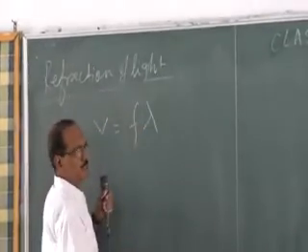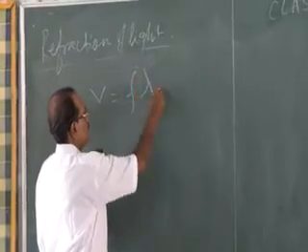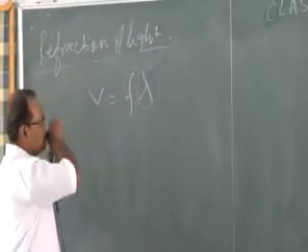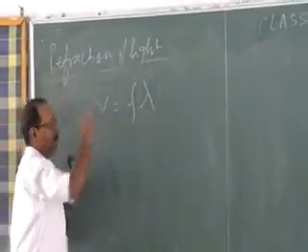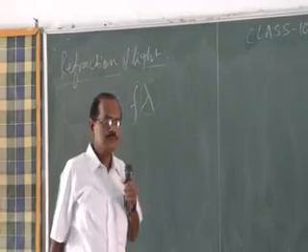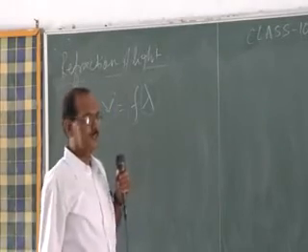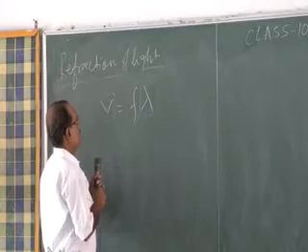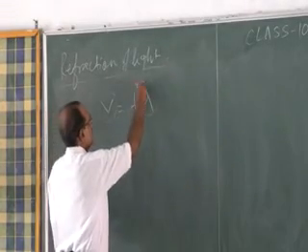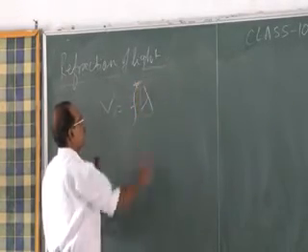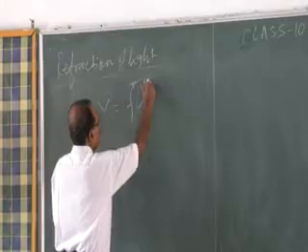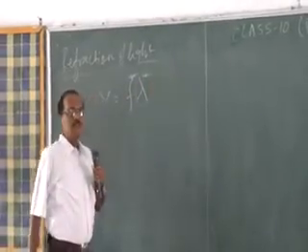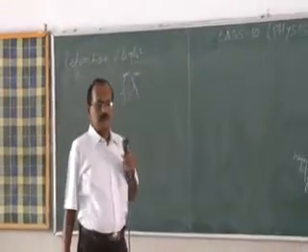F stands for frequency and lambda stands for wavelength. This is the speed of light, or wave speed, wave velocity. Now what is the role of frequency and wavelength in refraction of light?